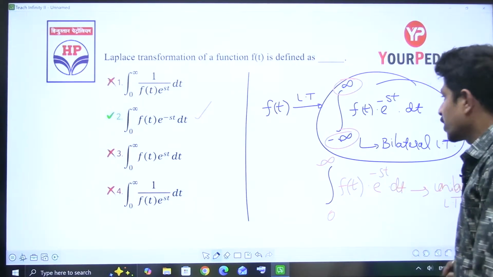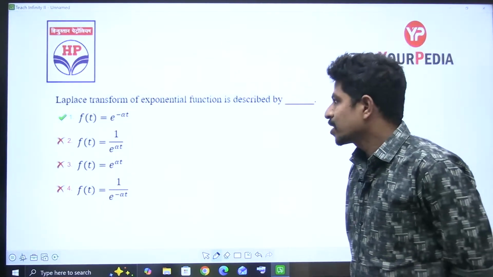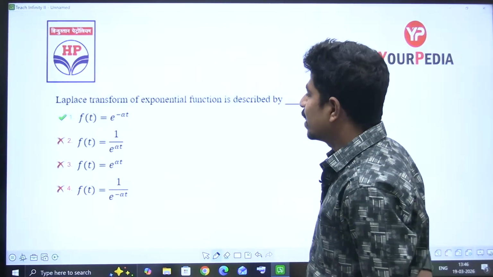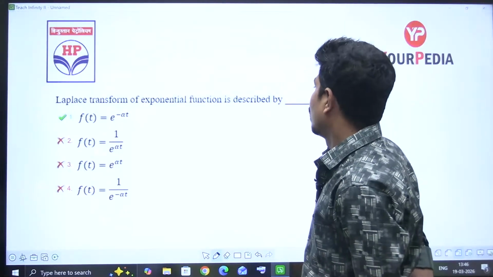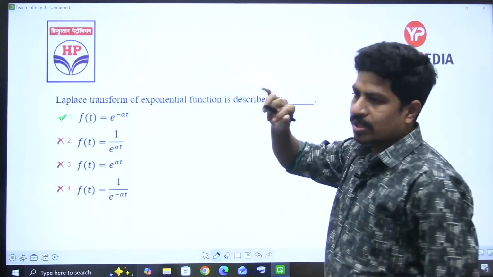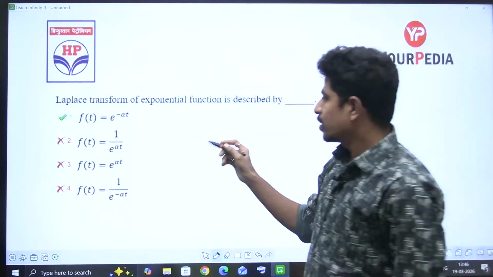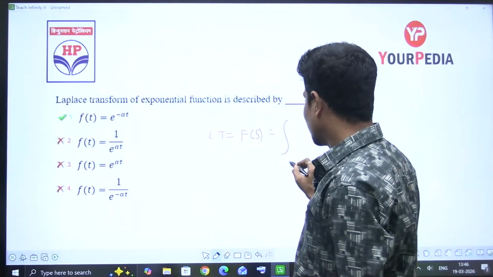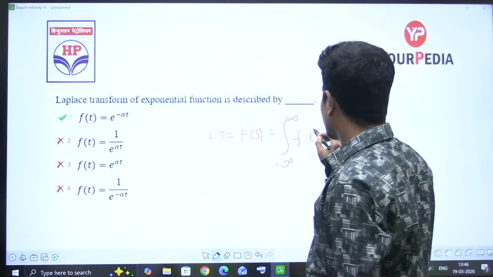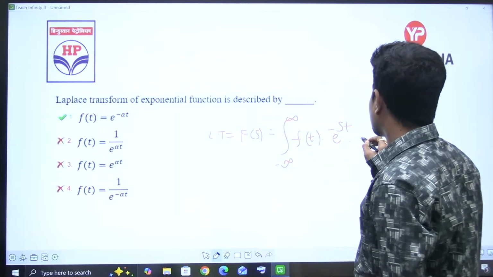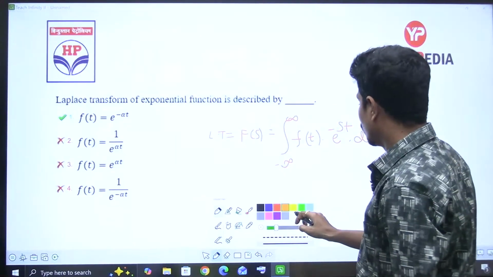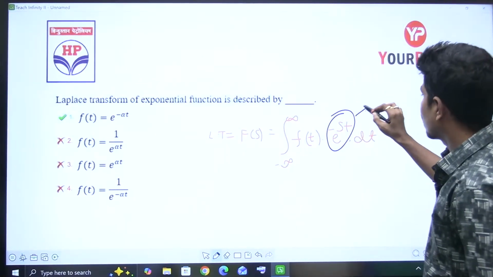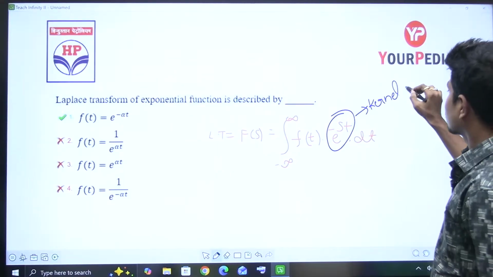Yes, let's go to the next question. Laplace transform of exponential function is described by. See, here the options are not properly suitable. The question is not framed well. Let's understand. Laplace transform of any signal, F of s, just now we wrote, is equal to the integral from minus infinity to plus infinity of f of t into e power minus st dt. We use this e power minus st as the kernel. This is called the kernel.